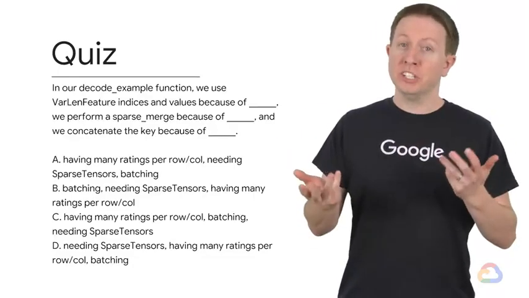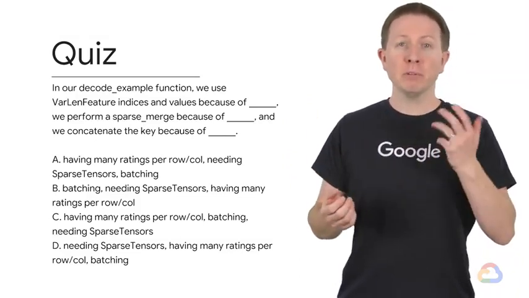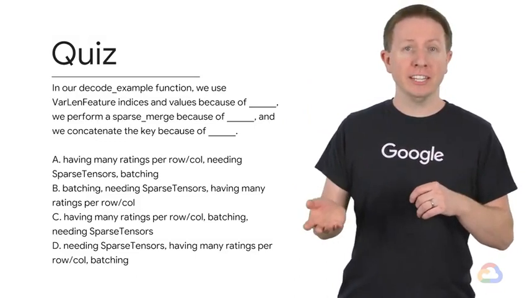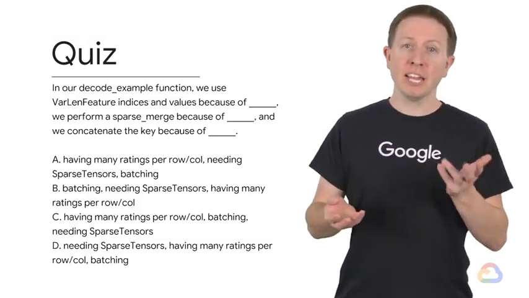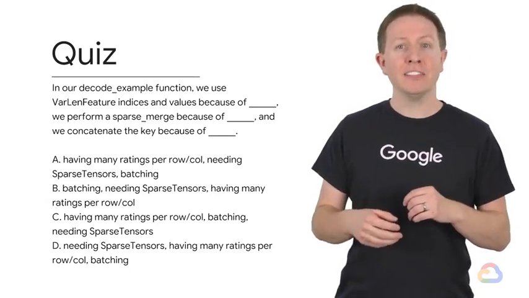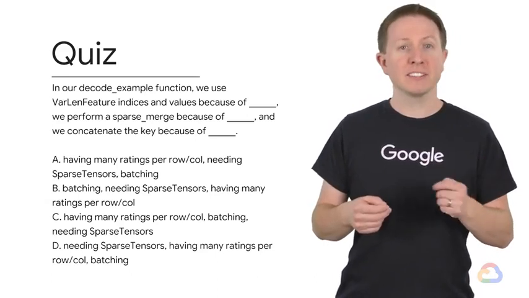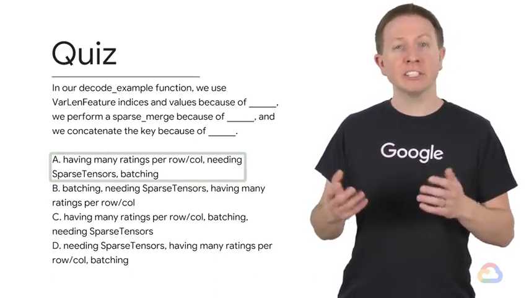Now that we've gone through the decode example function, let's see what we have learned. In our decode example function, we use varlen feature indices and values because of blank. We perform a sparse merge because of blank, and we concatenate the key because of blank. Choose the answer that best fills in the blanks. The correct answer is A.